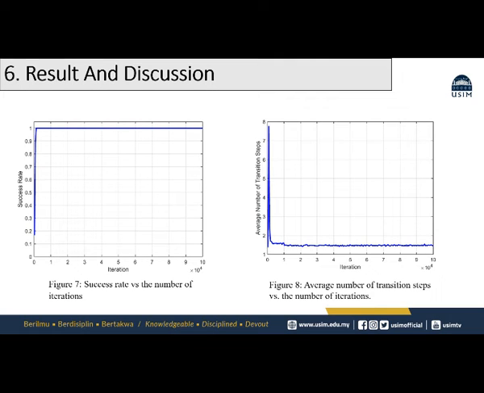Success rate and the average number of transition steps are used to evaluate the performance of the algorithm. The success rate is calculated by dividing the number of successful trials by the total number of independent trials. If it reaches the desired state within 20 time frames, the trial is determined as successful. If a trial is successful, the average number of transition steps is defined as the average number of time frames necessary to reach a goal state.